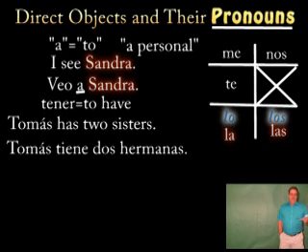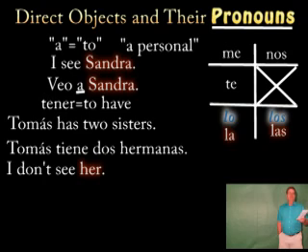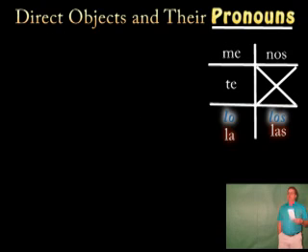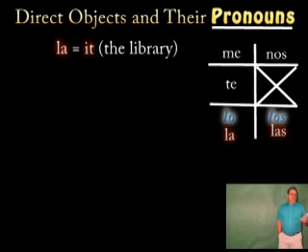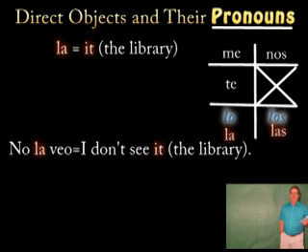The other thing to remember about the a personal is not to use it when you're using only the direct object pronoun without a person's name. For example, I don't see her when la represents Sandra. No la veo. It's the same as when la represents a feminine it, such as the library. I don't see it. No la veo.